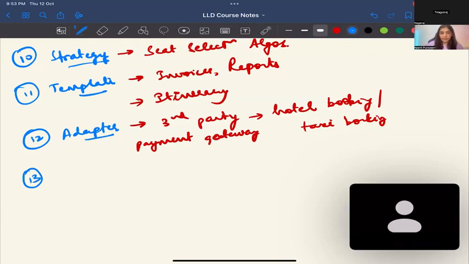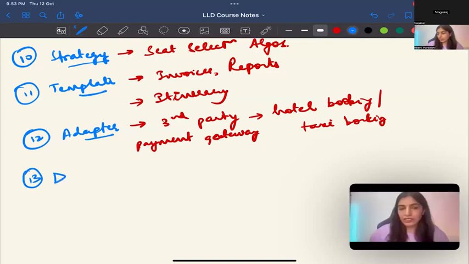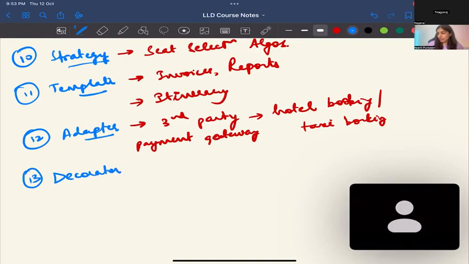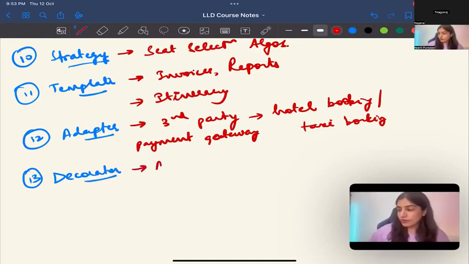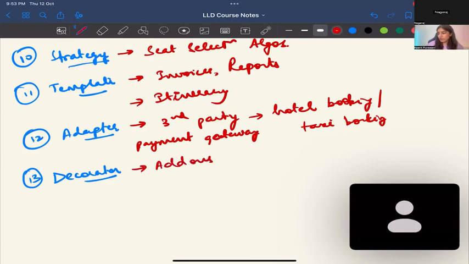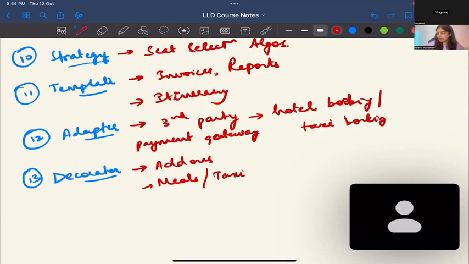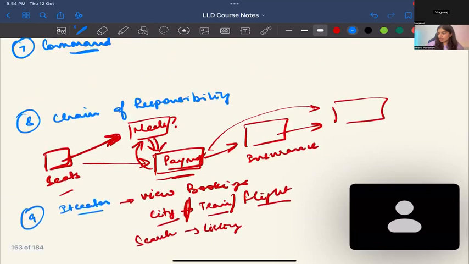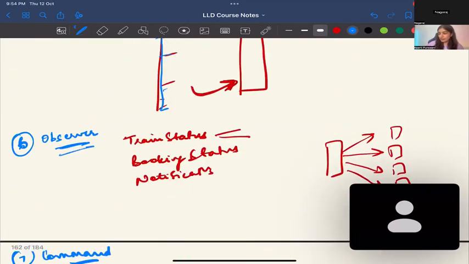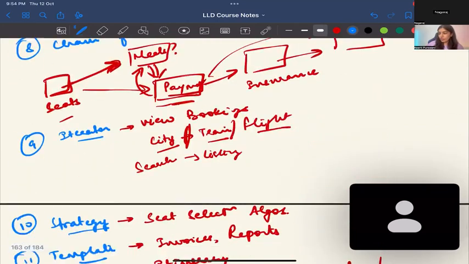Composite. Bridge pattern. After adapter, I think we did decorator, right? Decorator. Where can we use it over here? I think when we select meals. Yes. Booking, basically seats. We can add meal or add-on train booking. Yeah, probably we want to add taxi with our train booking or with our flight booking or something like that, right? Insurance. Did we discuss observer? Yes. Or we missed it? Yep. Oh, okay. Sorry. Then I missed it.